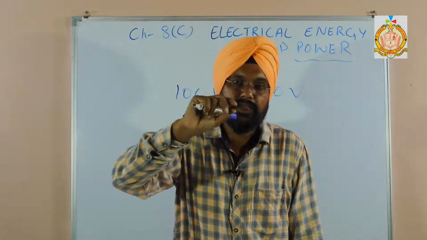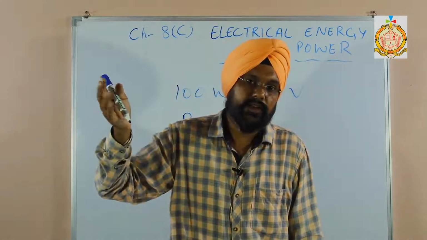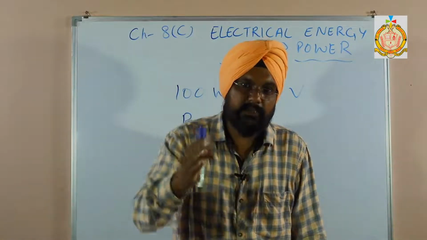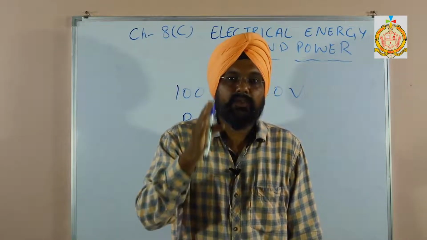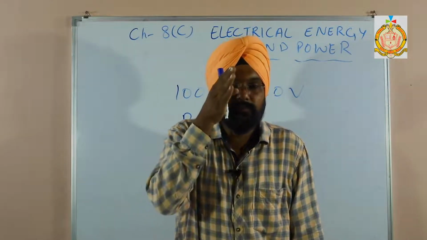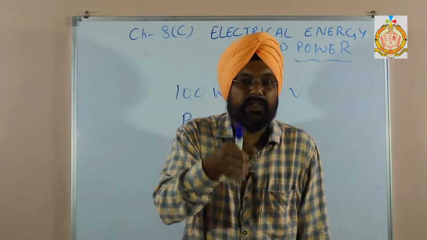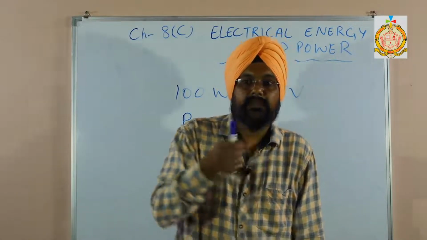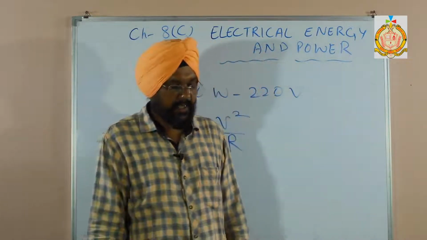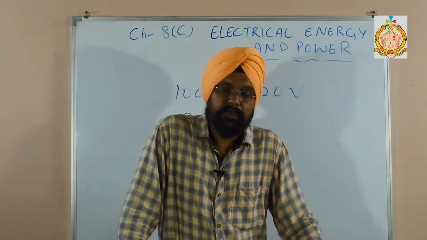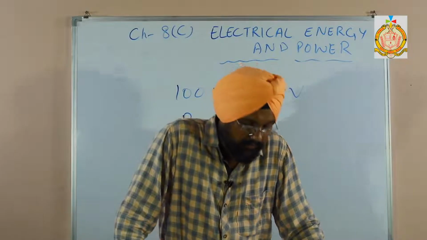And if you increase more than 220, then at one point the bulb will be fused. The limit before the bulb is fused is the safe limit. That is called the safe limit, where the bulb is in a glowing manner.